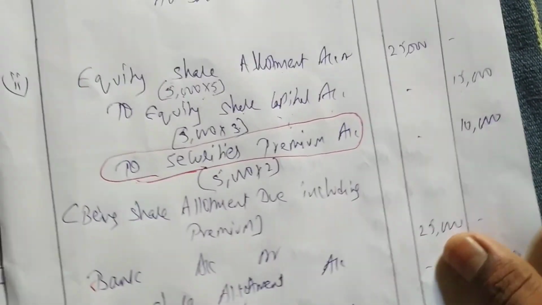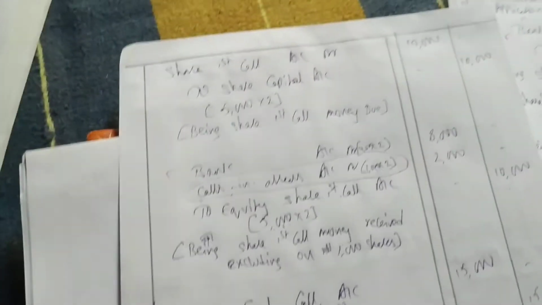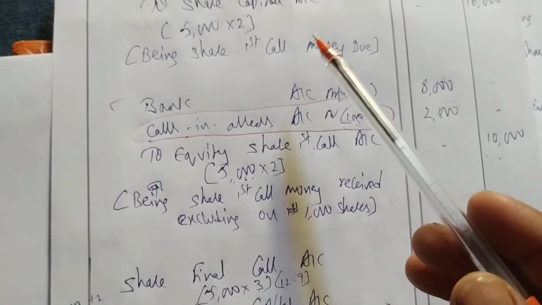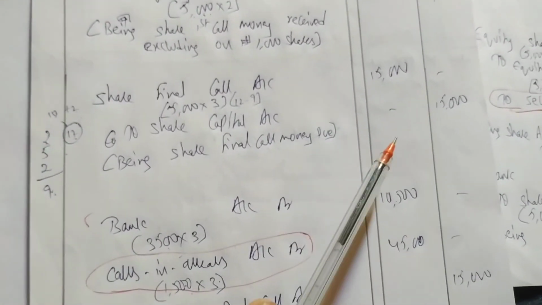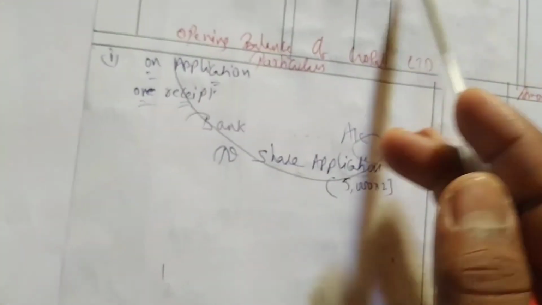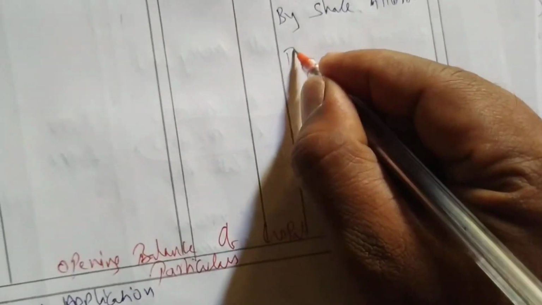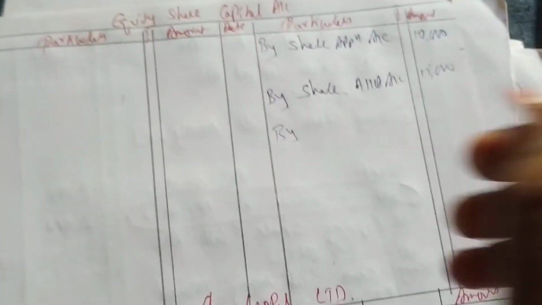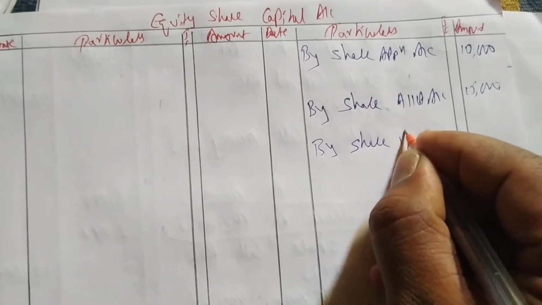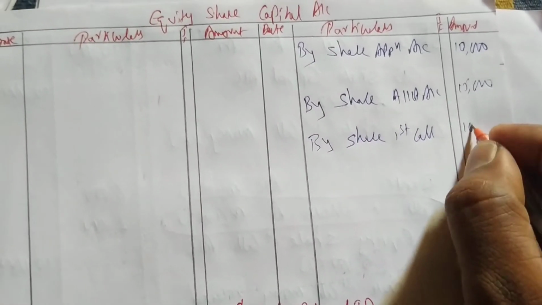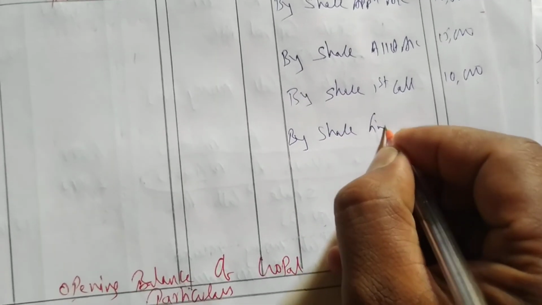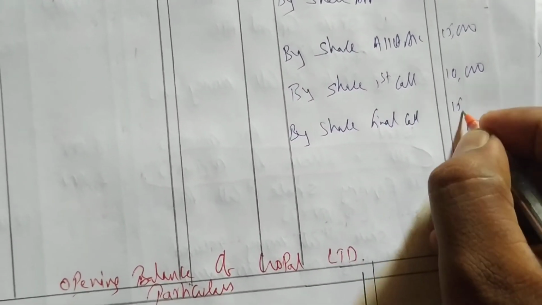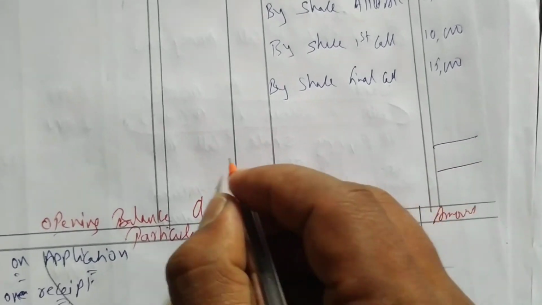Next we have to write share first call. Share first call is where? Here is share first call. See, equity share capital amount is 10,000 and final call is 15,000. So let me write by share first call 10,000, by share final call 15,000. Okay, now let me do the totals.